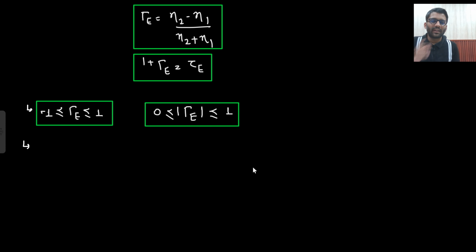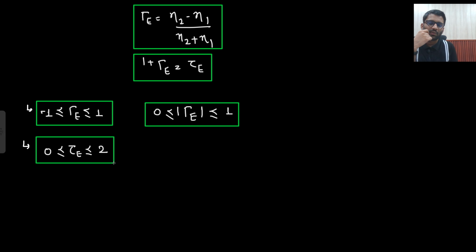Okay. Now what should be the range of tau e? That you should be able to tell on your own, otherwise you need to study mathematics. What should be the range of tau e? Least value of gamma is minus 1, so 1 minus 1, 0. And maximum value of gamma is 1, so 1 plus 1, 2. So the range of tau e is from 0 to 2. So one liner questions these are. Okay. Range of gamma e from minus 1 to 1. Magnitude of gamma is from 0 to 1. Range of tau is from 0 to 2.